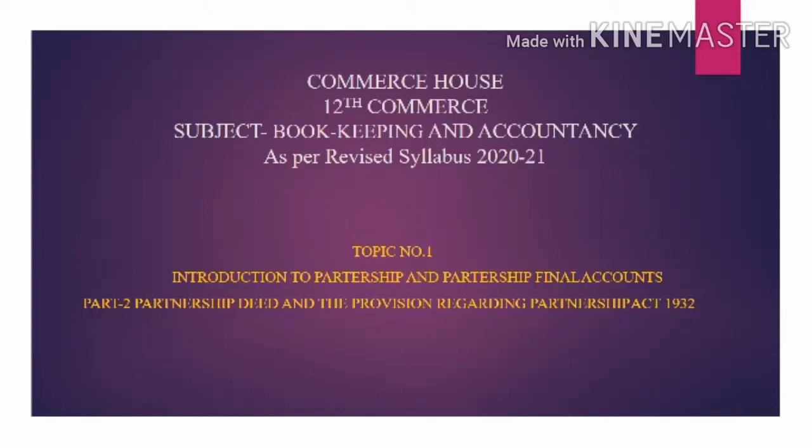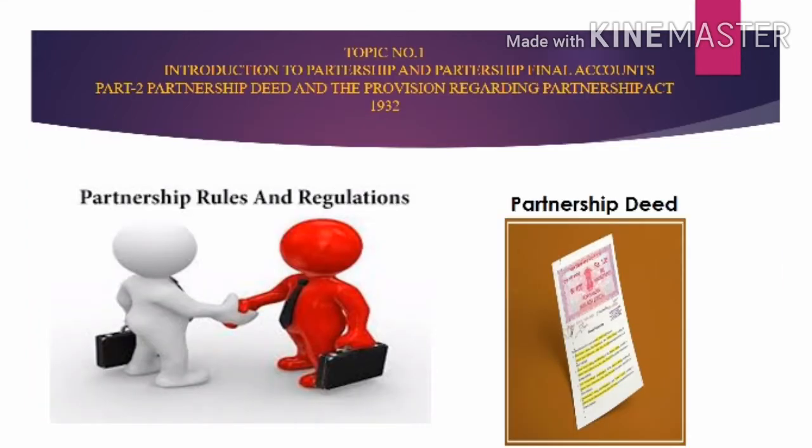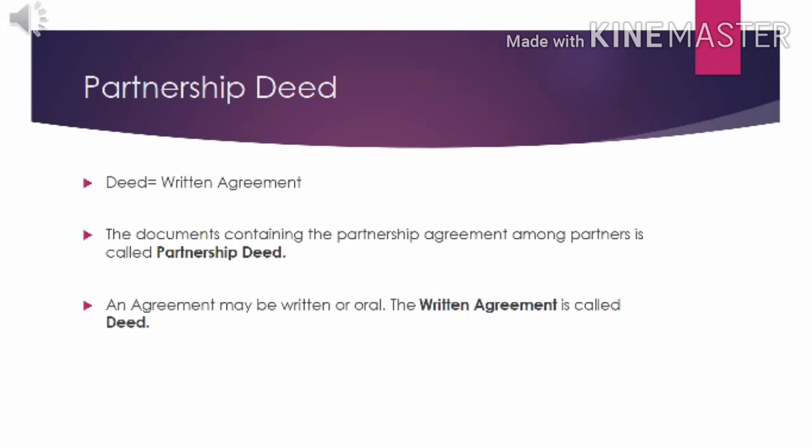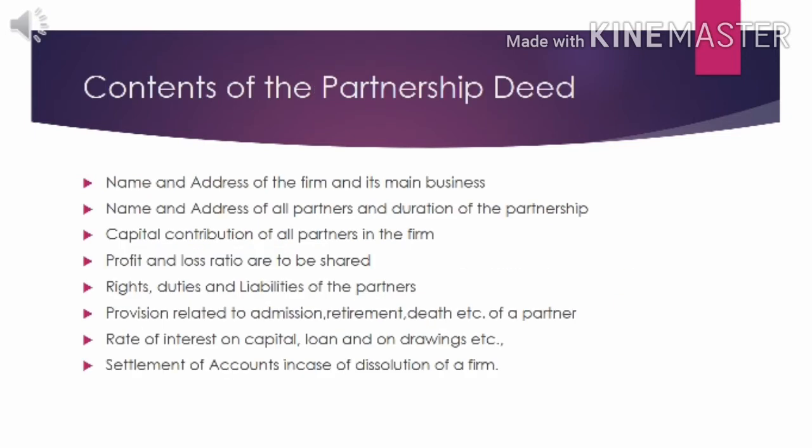Hello students, today we are going to discuss the partnership deed and the provisions of the Partnership Act 1932. In the last video we studied the introduction and the features of partnership. In features, we learned about the agreement. This agreement may be in oral or written form. A written agreement is called a partnership deed. This partnership deed simply contains the terms and conditions that all the partners agree to while doing the business.